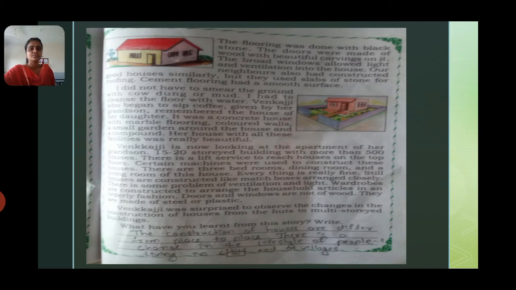Nowadays colorful walls are common. You have all heard about paints, with continuous advertisements for Asian Paints showing colorful walls. Colored walls, a small garden around the house and the compound. Her house with all these facilities was really beautiful.